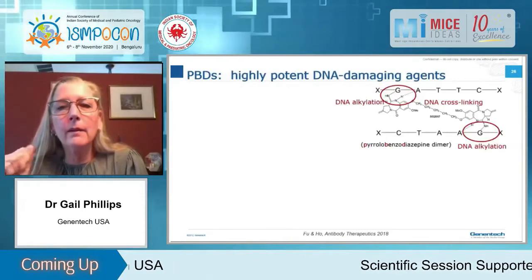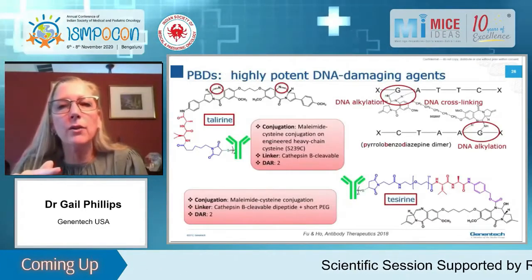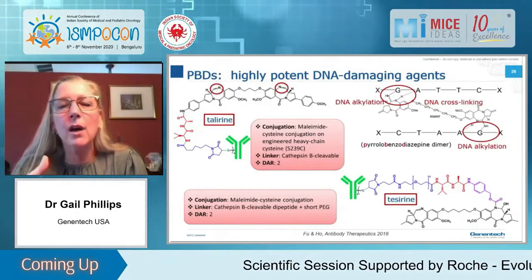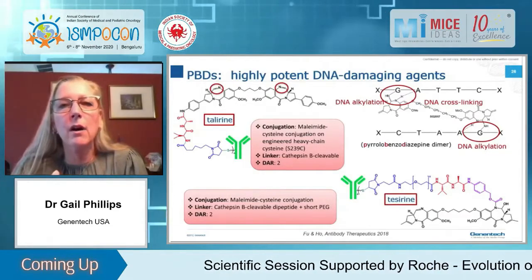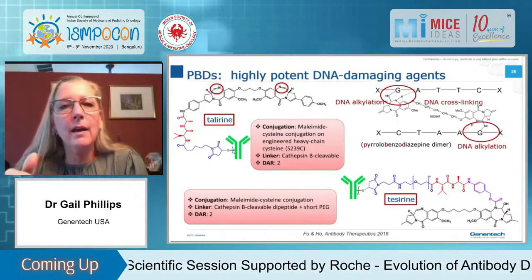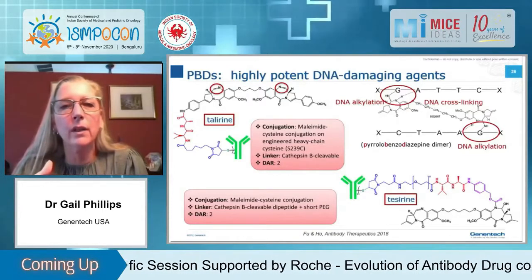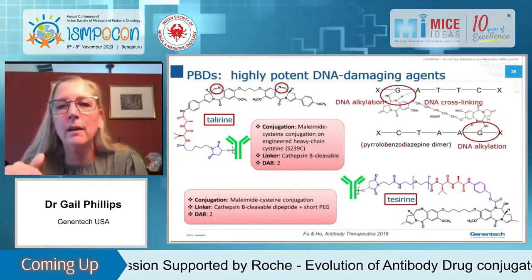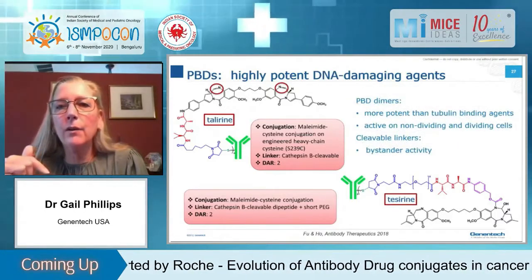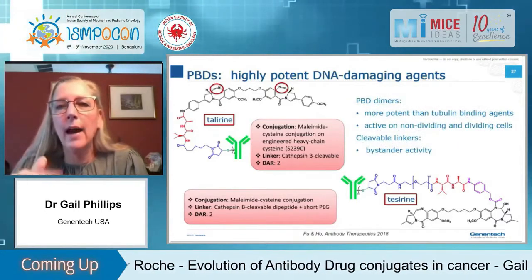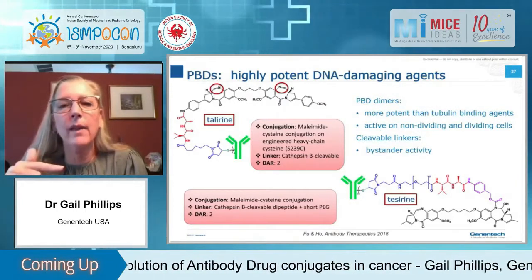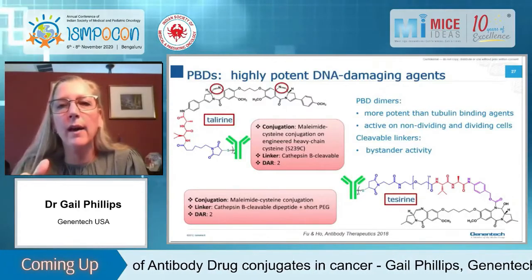So I'm just going to show this really quickly. There's been a ton of work done over the last probably 8 to 10 years on a new class of DNA damaging agents called pyrrolobenzodiazepine dimers. They alkylate and cross-link DNA. There's 2 that are shown here that just have different linkers. One's called talirine and tesirine. These are more potent than tubulin binding agents. They're active on dividing cells and non-dividing cells, which is different from tubulin binders. And they've all been tested with cleavable linkers, so they have bystander activity.